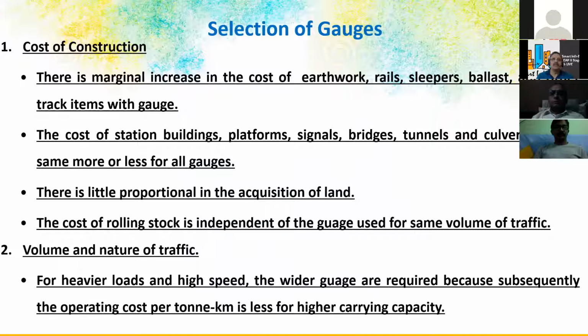We have the cost of construction, volume and nature of traffic, and increase in the cost of earthwork, rails, sleepers and ballast and other track, depending on the selection of the gauge. Now the selection of gauge is fixed, it is only broad gauge.